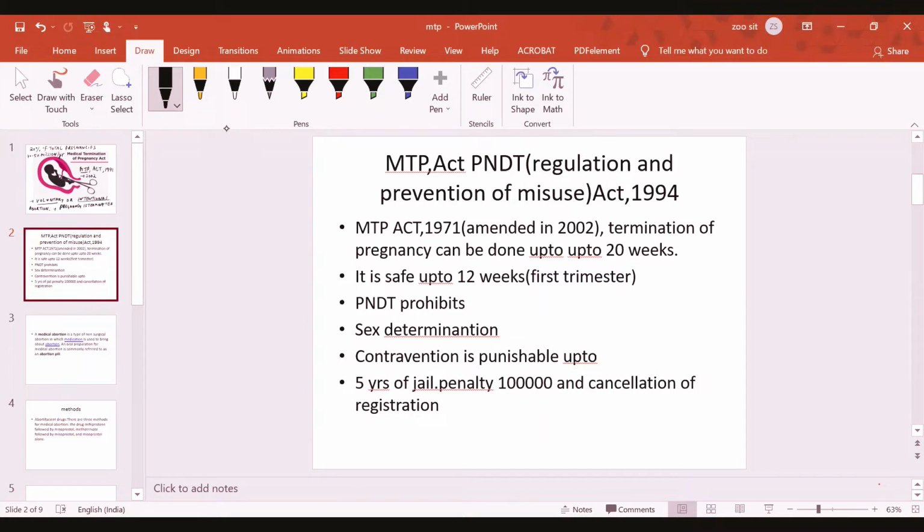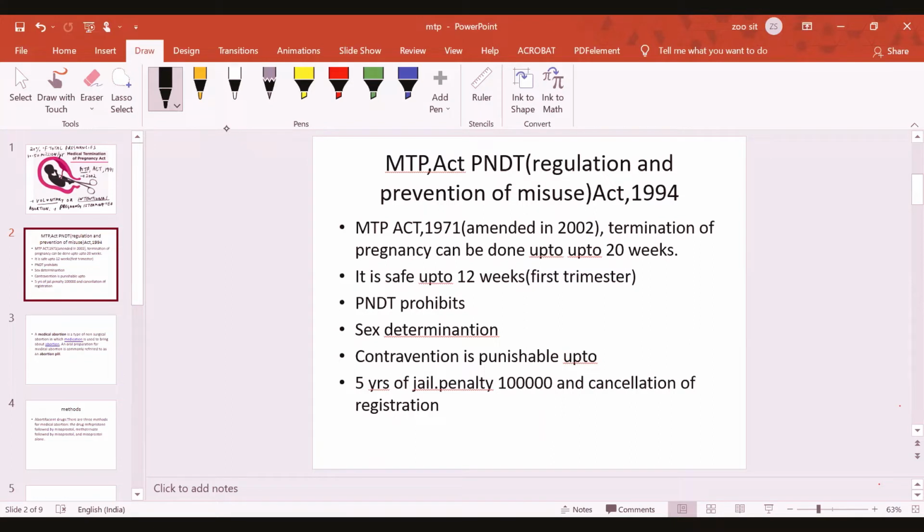This act was enforced in 1971, and it has undergone an amendment in 2002. Under this act, the termination of pregnancy can be done up to 20 weeks. Remember, up to 20 weeks.